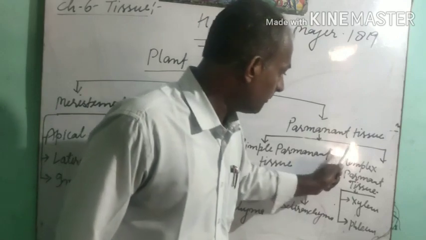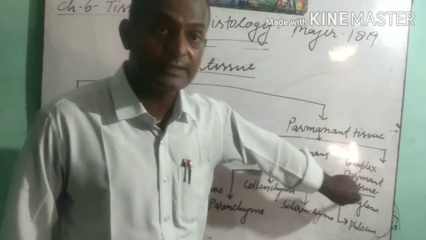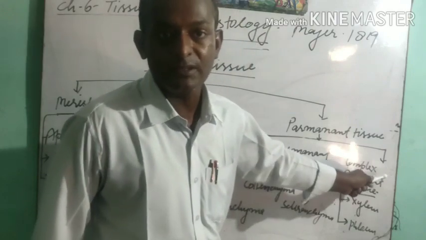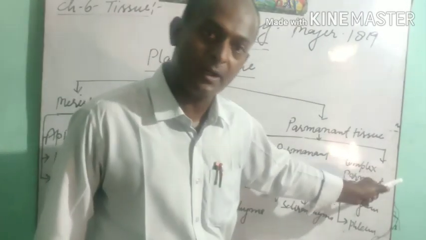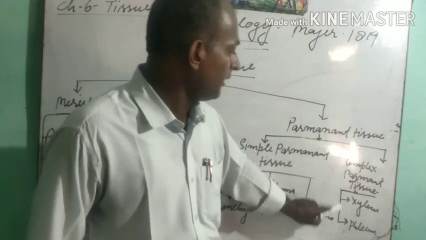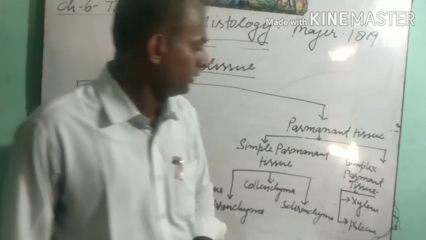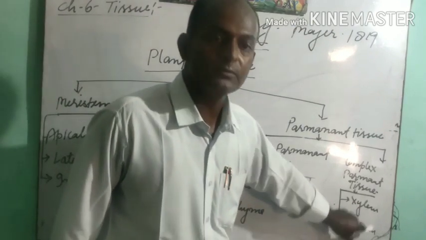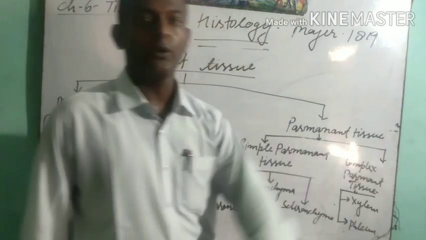Now we have to study the complex permanent tissue. Why is this complex permanent tissue called complex? The reason is that it is made up of different types of cells. And this complex permanent tissue is divided into two main parts, that is the xylem and phloem.